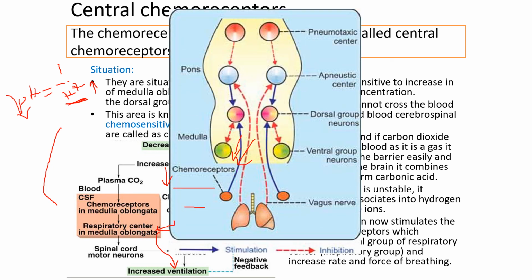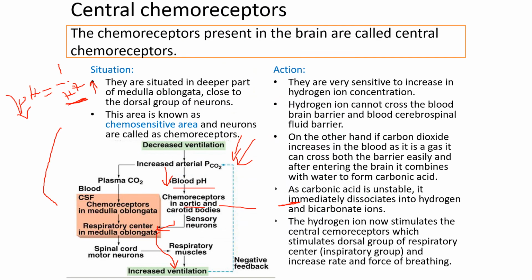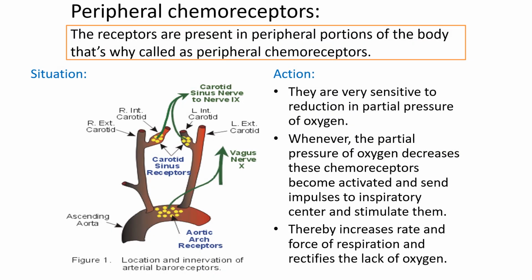See, through your aortic and carotid bodies. Okay, now see here, this is your aortic body and your carotid body. Through these nerves, it sends the impulse to your dorsal group of neurons. In that way, it can increase your ventilation. It will change or regulate your respiratory processes.